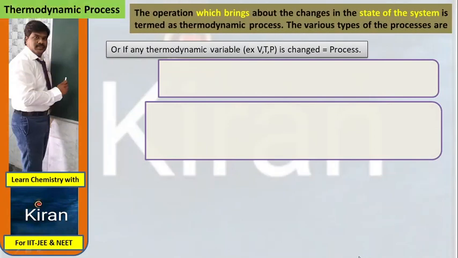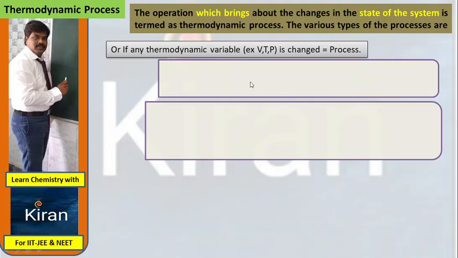Next topic is process. What is process? During the process, what type of changes will occur in a thermodynamic system? Thermodynamic process: the operation which brings about the change in the state of a system is termed a thermodynamic process. For example, when you want to change solid into liquid, you have to apply some heat energy, then only is solid changed into liquid.